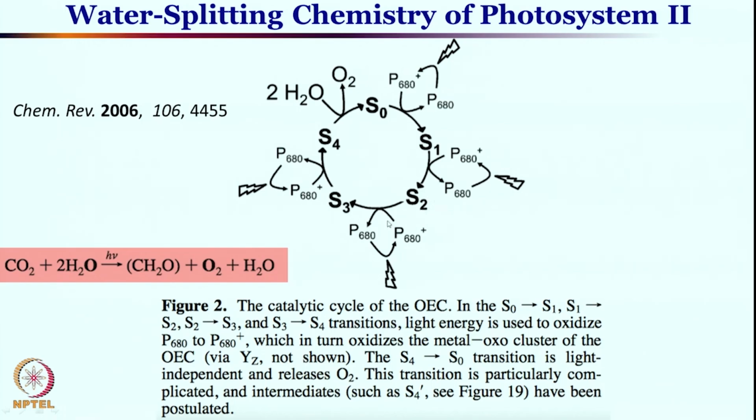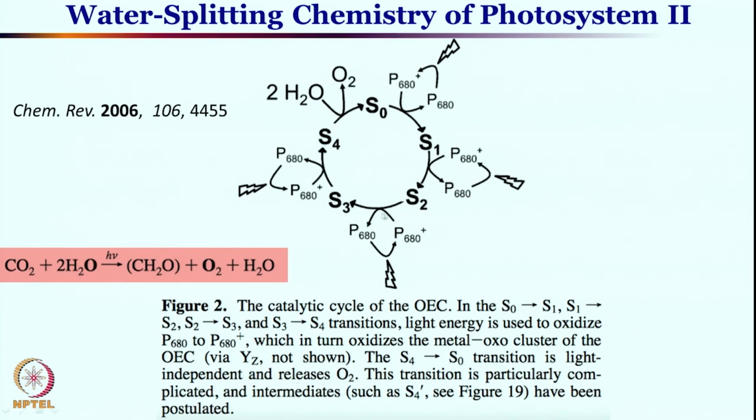So, all these steps are dependent on light, and it is in turn oxidizing the metal oxo cluster. In each step the metal is getting oxidized further. Okay. Finally, at S3, S4, the catalyst, the 4 manganese center 1 calcium center, is getting ready to react with water to give you the oxygen molecule. The S4 to S0 step, that means the final step where water is converted to oxygen, is light independent. This step is light independent and releases oxygen.